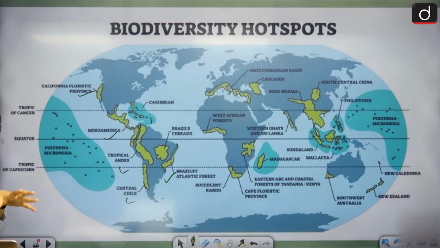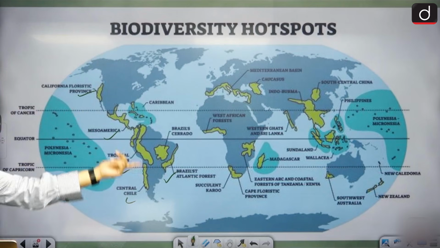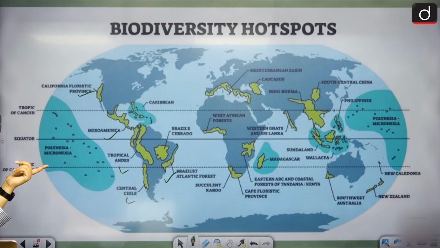That extends till Sri Lanka. Then Sundaland, South Central China, and Southwest Australia also has some part of it. The Mediterranean Basin also has some part of it, right? These are the areas, Eastern Arc and coastal forest of Tanzania and Kenya. These are also included. This is the biodiversity hotspots of the world.